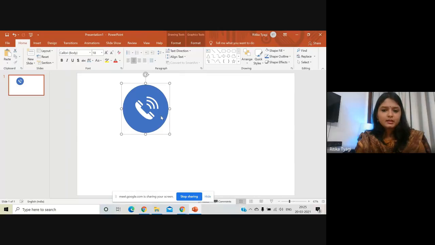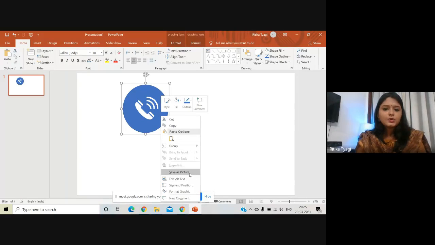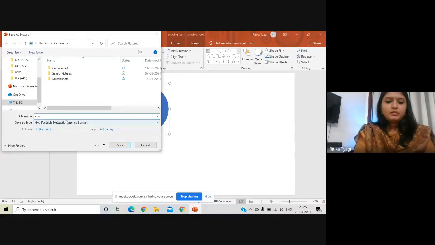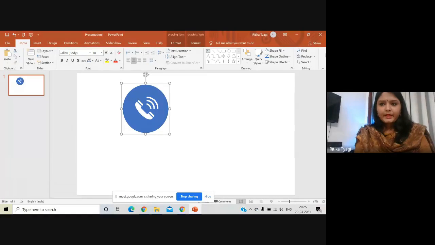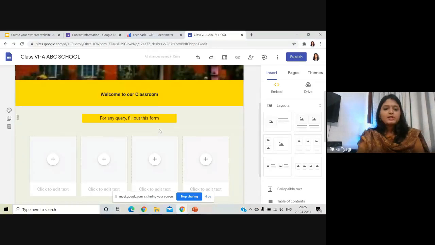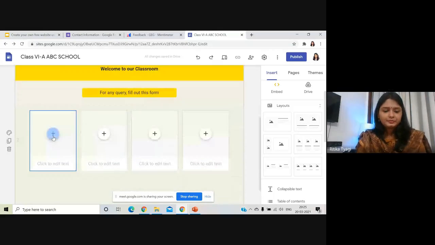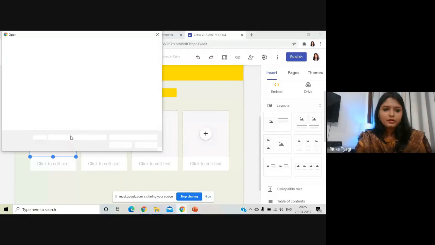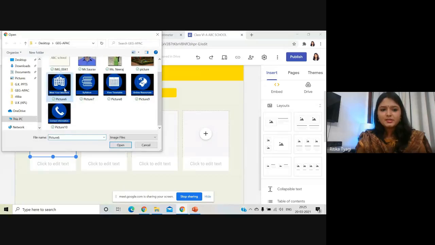I'll select it again, right click on it, go to save as picture, and I can save the image. Like this, my button is created. Now I'll show you what you can do with this button. I'll go to this plus icon, upload. I have already created buttons so that the time is not wasted over here.